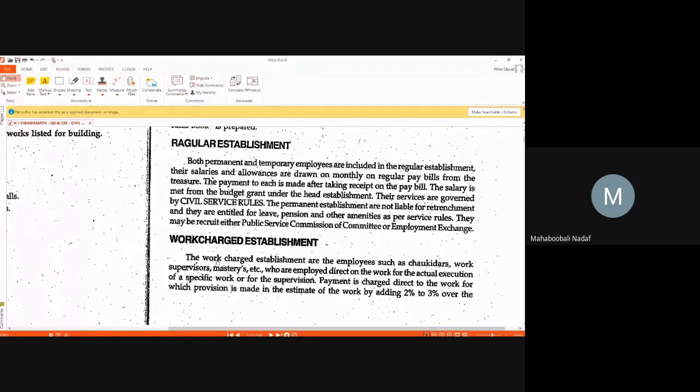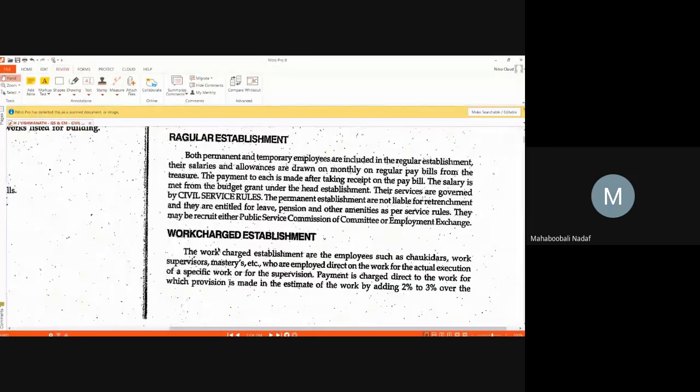So this is the difference between regular and work charge. Who has more benefits? Regular establishment people or work charge? Depends upon the situation. Generally regular people will have facilities such as pension, bonus, and leave facilities, because they are permanent in the company. But work charge establishment is only for that project.